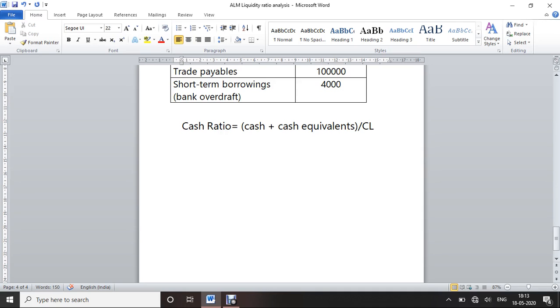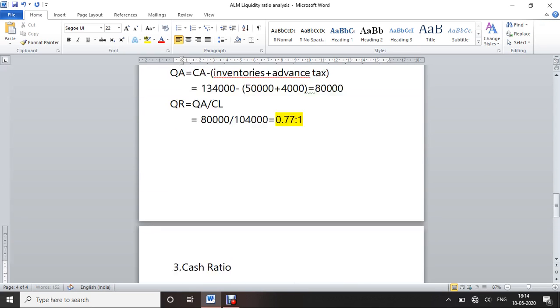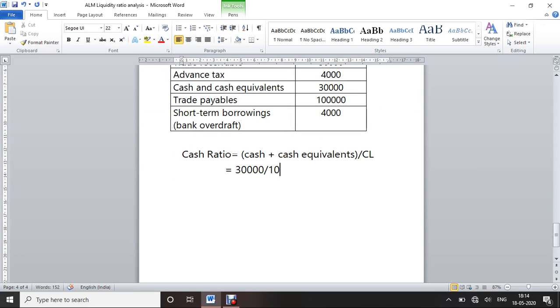So we have already seen the illustration. Do we have cash in these particulars? No, we don't have cash in these particulars. We just have cash and cash equivalents. In this formula there is no separate cash; they have given it in the sum. So cash and cash equivalents is 30,000 divided by current liabilities. We already saw what the current liabilities are: 1,04,000.